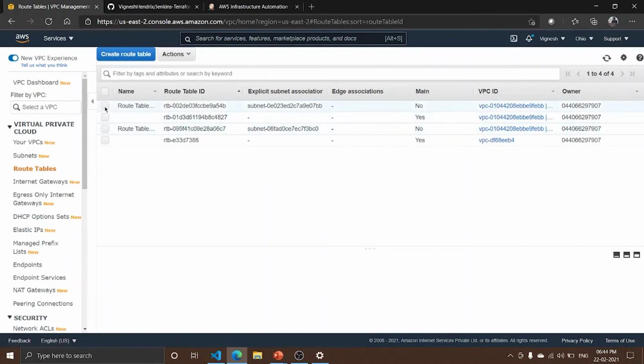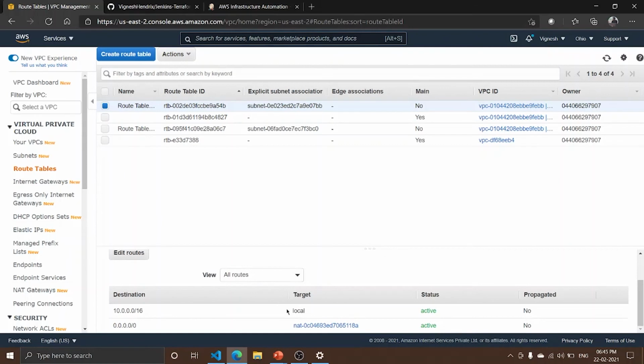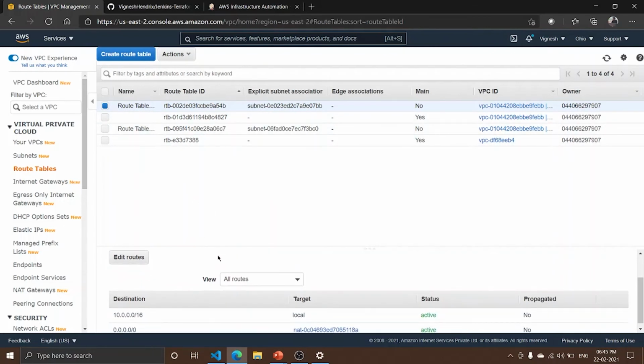Now let's check the route table. Basically this route table is for the private subnet, so the NAT gateway is created and attached to this subnet as a route, so that the resources and instances within the subnet can access the internet through the NAT gateway, but users cannot access the resources or instances within the subnet. So a NAT gateway is created in the public subnet and added as a route in the private subnet's route table.